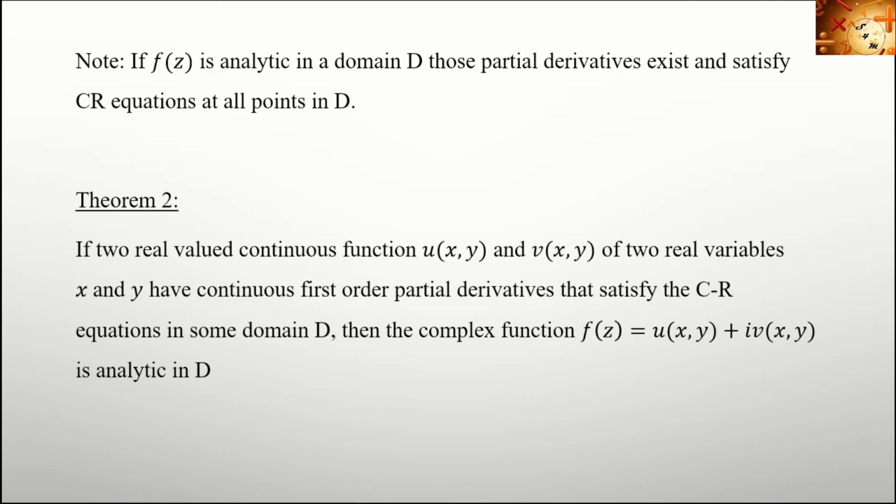So it is the sufficient part of the above theorem. If you want to check whether a given function is analytic or not, it is enough to show that it satisfies the CR equations.